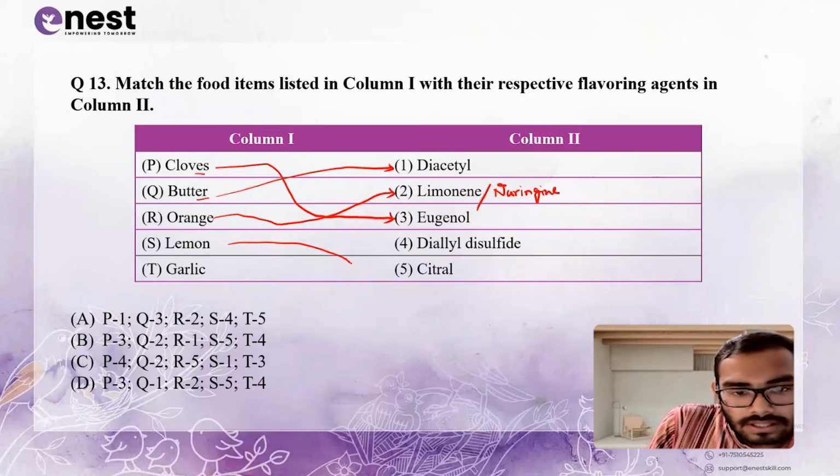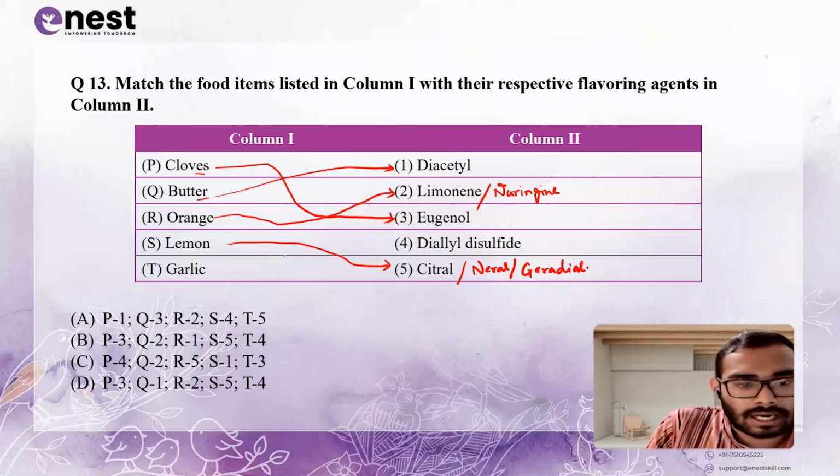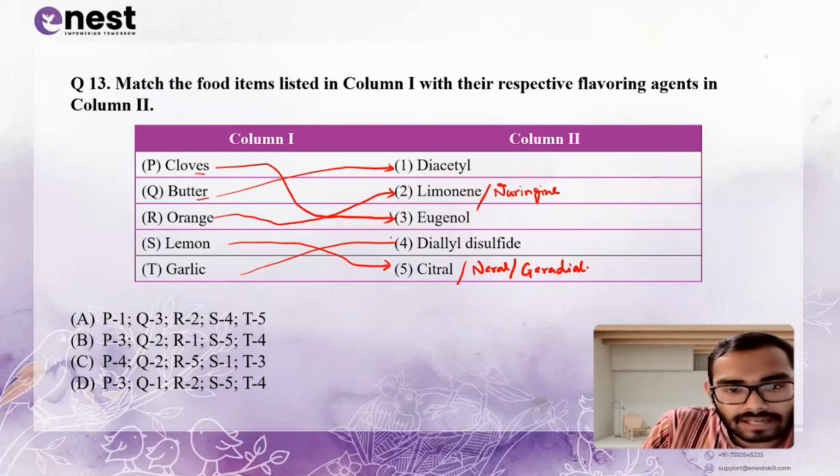Lemon is citral. Apart from this, neral and geranial. Okay, neral, geranial, and citral. And garlic has diallyl disulfide or allyl propyl disulfide compounds. Okay, so for P, cloves, the option is 3.